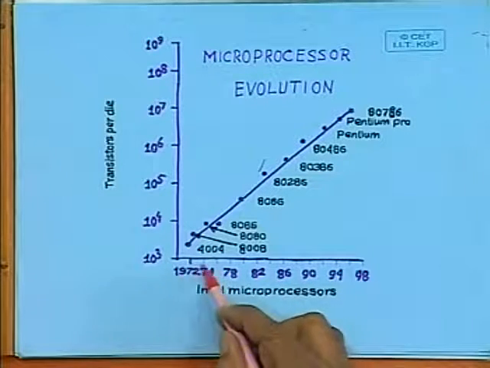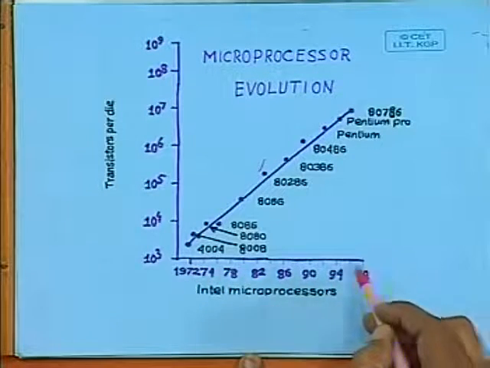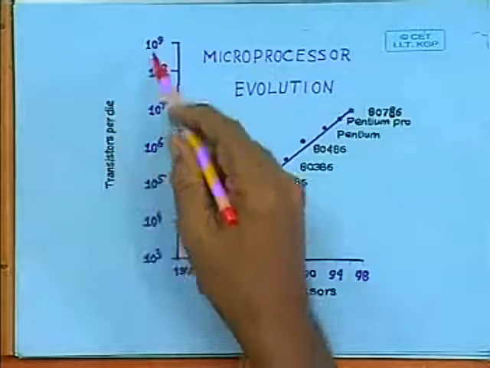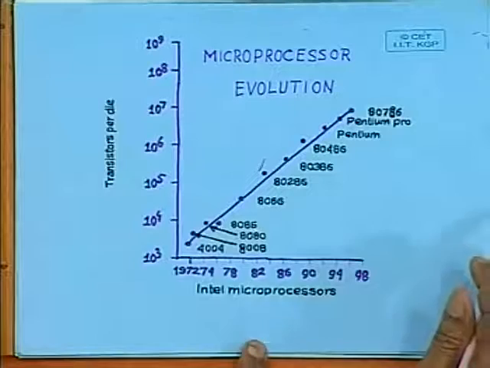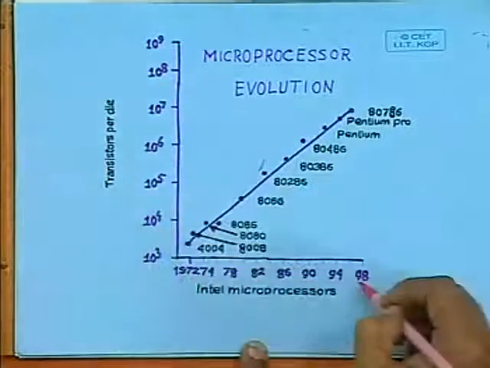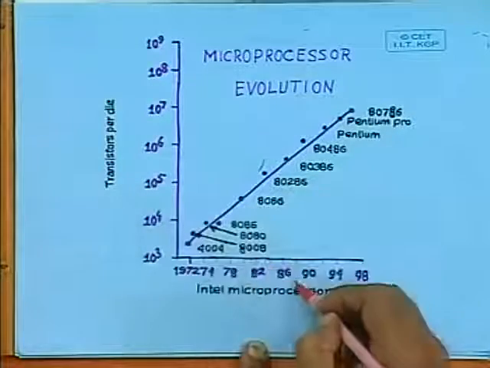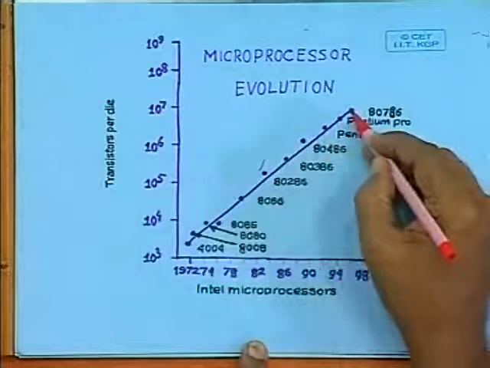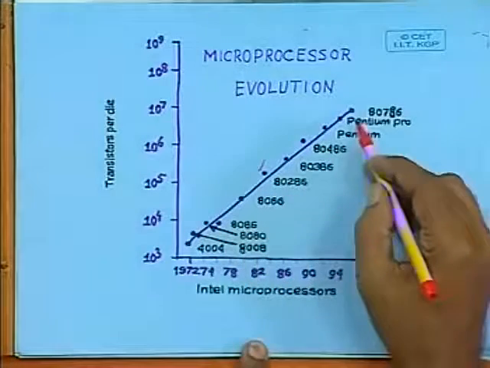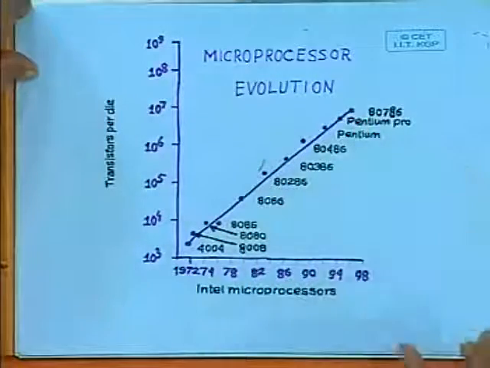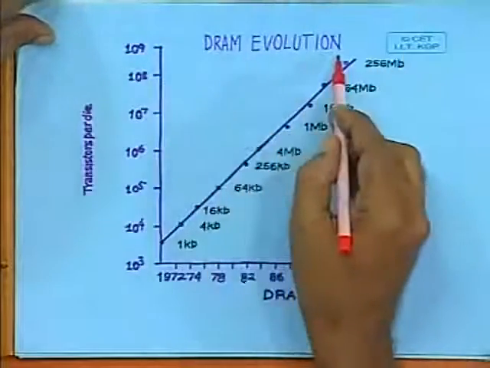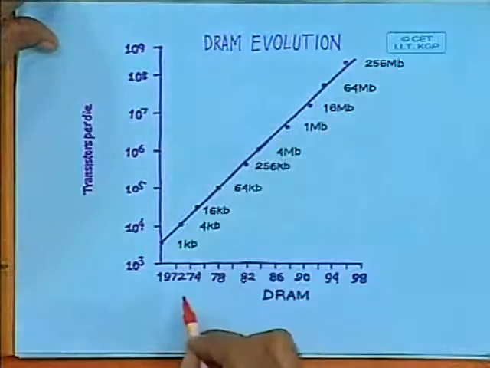And as you can see, on this side it is the number of years, and on this side the number of transistors per die, in the log linear curve. This is a log, and on this side the linear. So in this, still he found that it is a linear curve in this log linear plot, and his prediction is still satisfied, not only for microprocessors but for DRAM technology also.